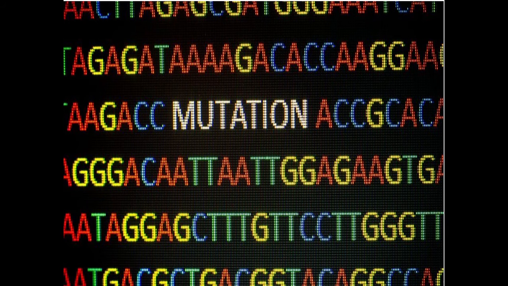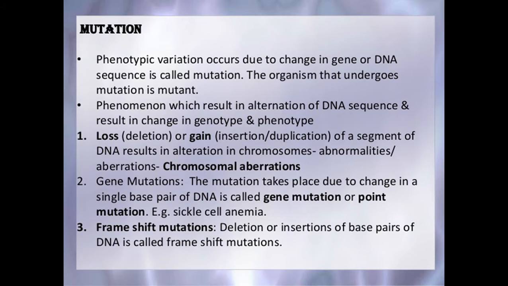Now let us discuss mutation. Mutation is a phenomenon which results in alteration of DNA sequences and consequently results in changes in the genotype and the phenotype of an organism. In addition to recombination, mutation is another phenomenon that leads to variation in DNA. In chapter 6, we will learn in detail about mutation, how it occurs.